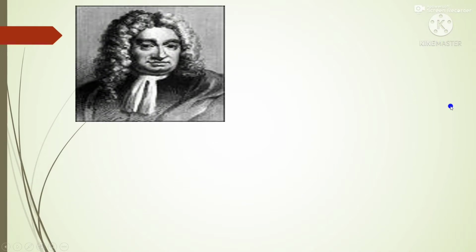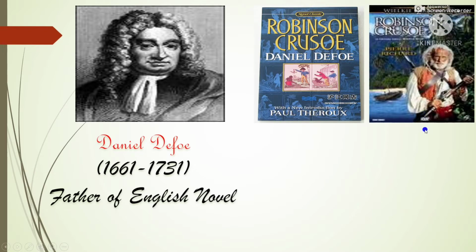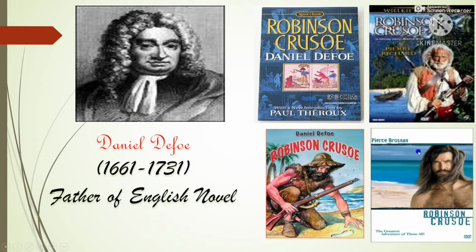First of all, we will come to the author of the story, that means the novel, whose name is Daniel Defoe. Daniel Defoe is also called the father of English novel. He has written the novel Robinson Crusoe, and this is part of the novel. These are the books written by him.